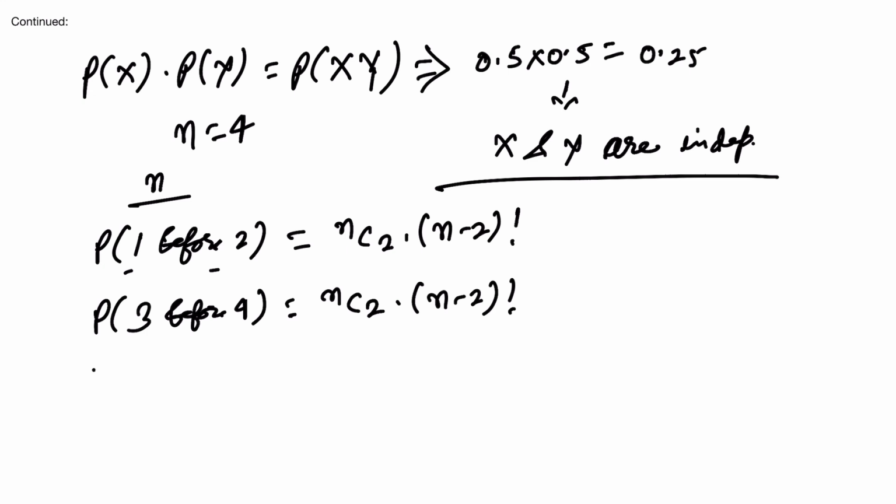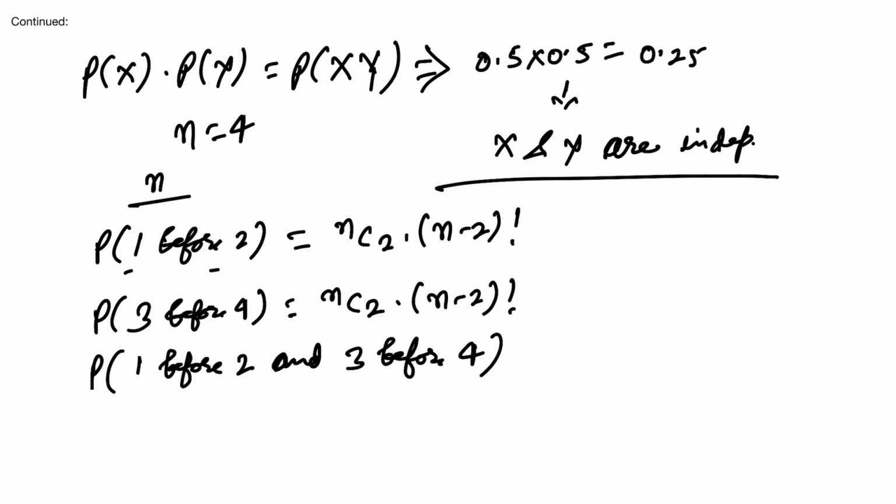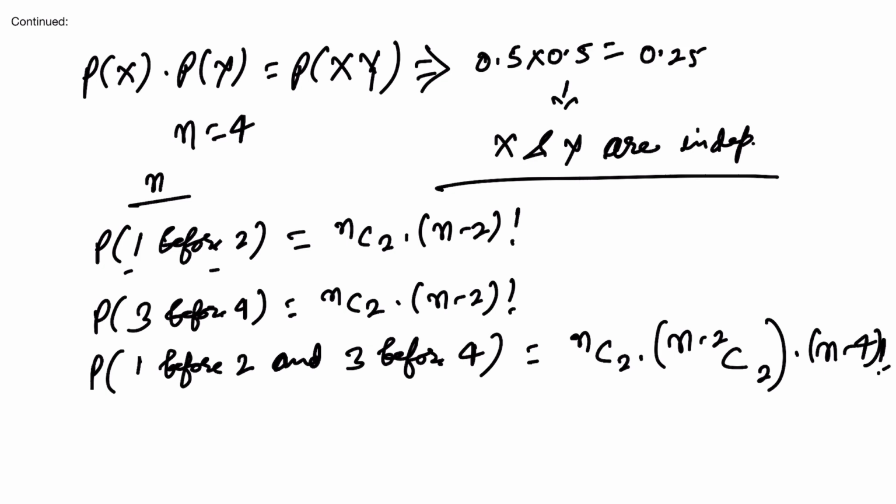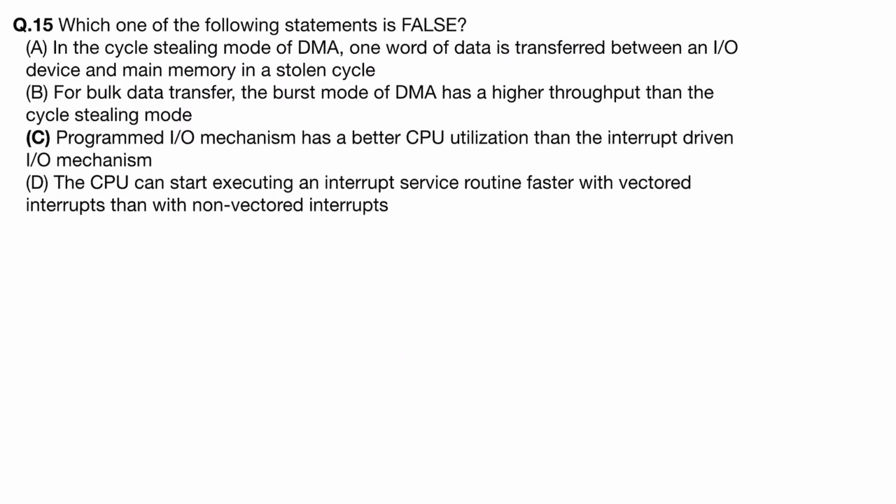And probability of 1 before 2 and 3 before 4, if both conditions have to be satisfied, then in this case it should be nC2 into (n minus 2)C2 into (n minus 4) factorial. So B option is correct.